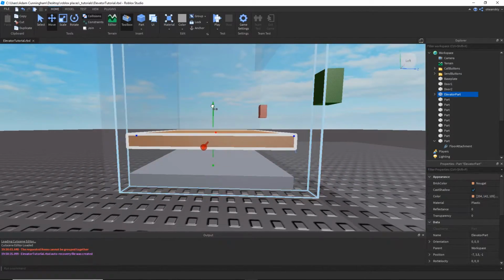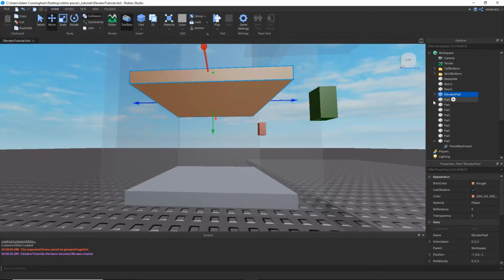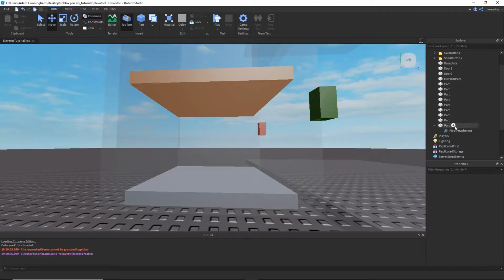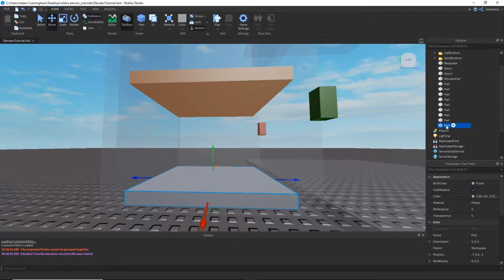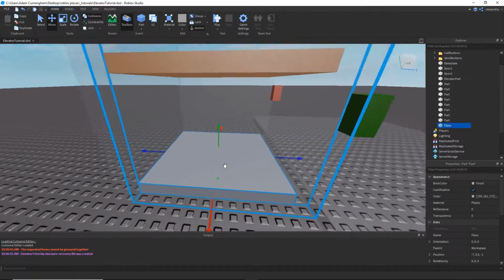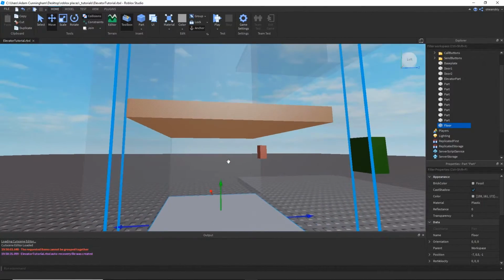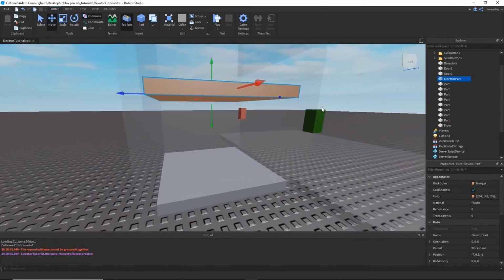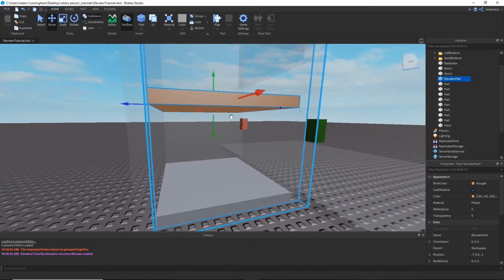Now I'm going to go ahead and move it up real quick, and I'm just going to delete these attachments so you can actually watch me do it, sort of like live. Anyway, I have a floor part, which is a little bit important, and the elevator part, which is the part that I want to move up and down.